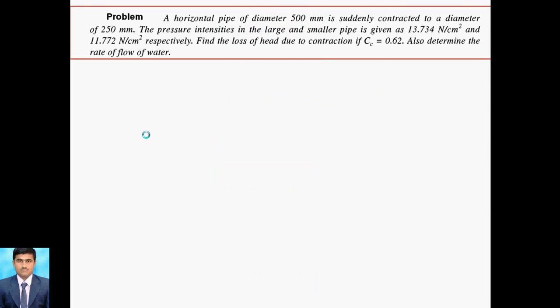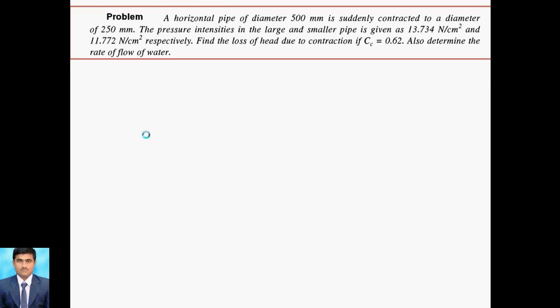Okay, so after that we go to the next problem. This is a horizontal pipe of diameter 500 mm that is suddenly contracted, meaning the larger diameter is converted into a smaller diameter. So a larger diameter is there initially, and after that it is converted into a smaller diameter. The pressure intensities P1 and P2 are given to you for the larger and smaller pipes. Then find the loss of head due to contraction. If Cc is equal to 0.62, also determine the rate of flow of water. So this is the task.